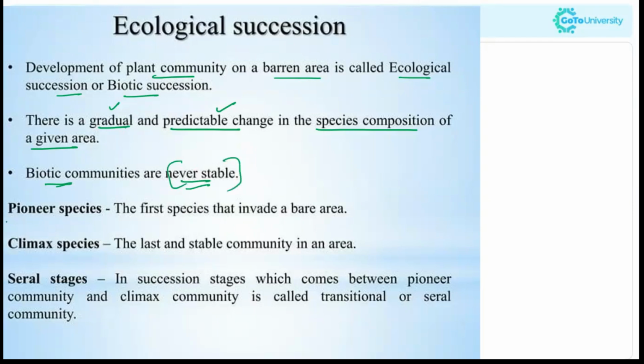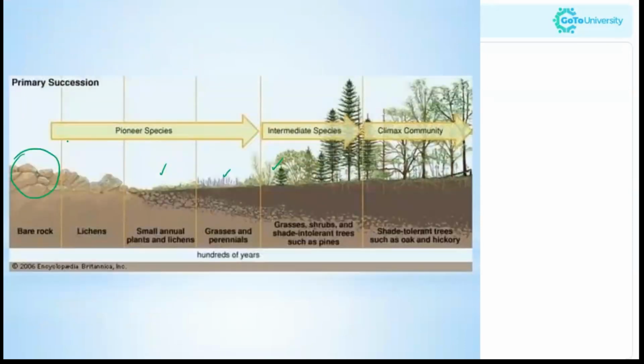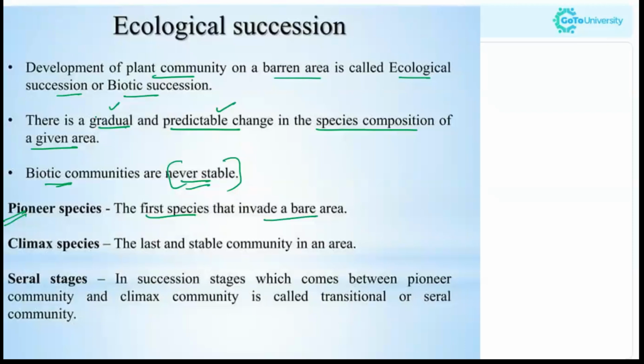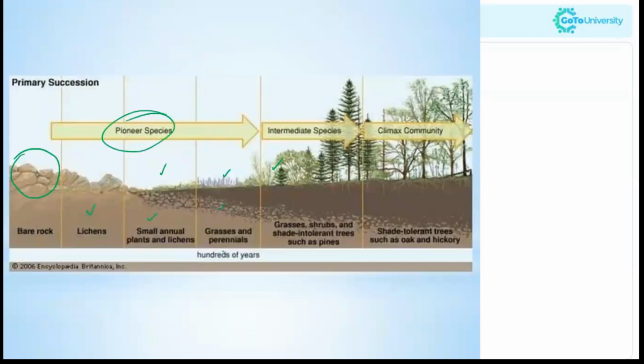Now, what is a pioneer species? The first species that invade a bare area is the pioneer species. Here, the first species are lichens, small plants, grasses and perennials. Now, what is a climax species? It is the last and stable community in an area. Here, the last and stable community is the shade-tolerant trees such as oak and hickory.